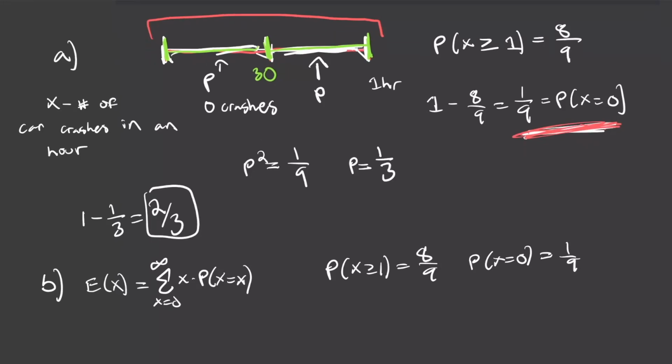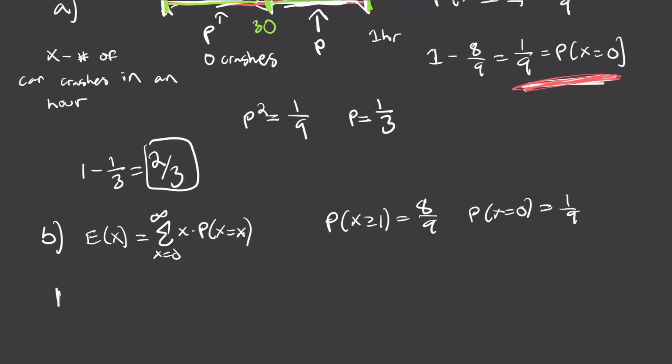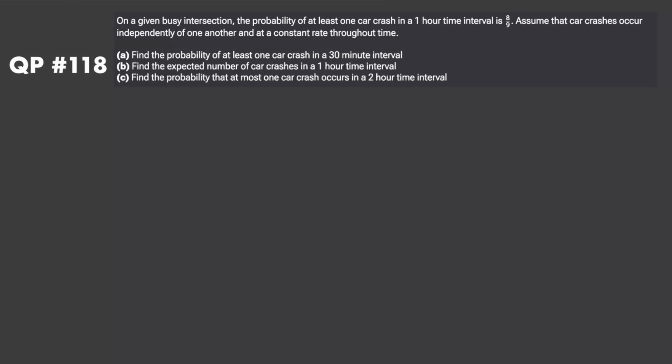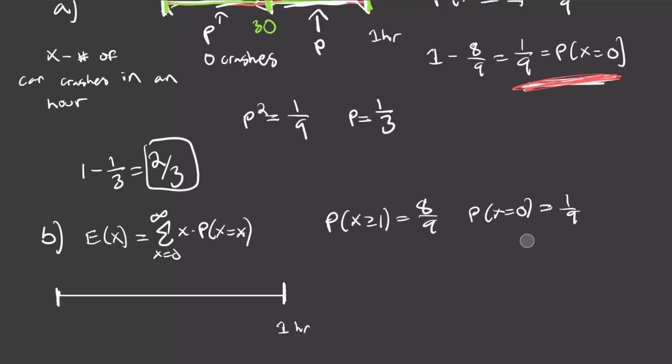What we do know is that car crashes occur independently and at a constant rate throughout time. So if we just did QP1, we know that this is basically a Poisson process. And you remember in QP1, we derived the PDF of the Poisson distribution from basically the expected value of x. So now we kind of need to reverse engineer the expected value of x from basically some information about the distribution. We know that in this 1 hour period, we have some expected number of car crashes to occur.